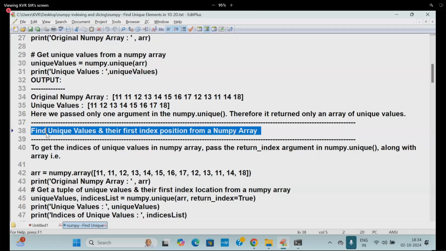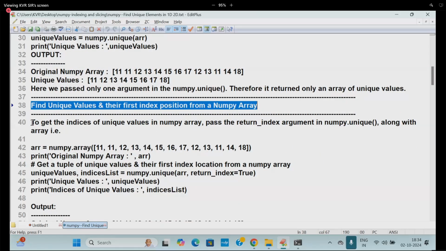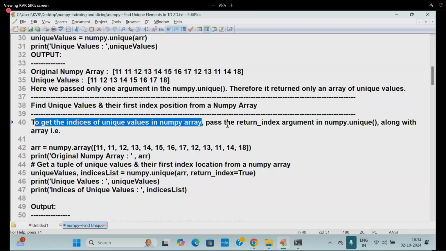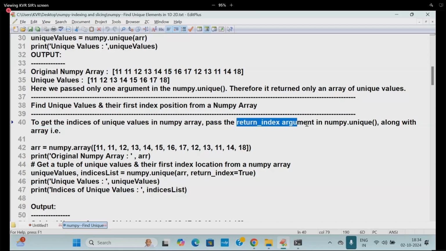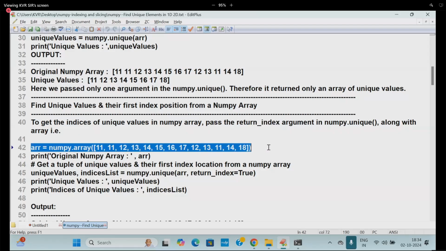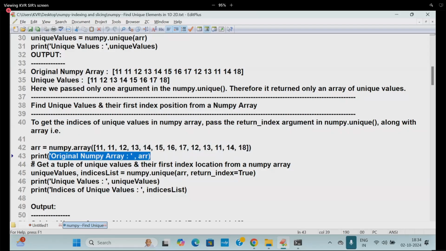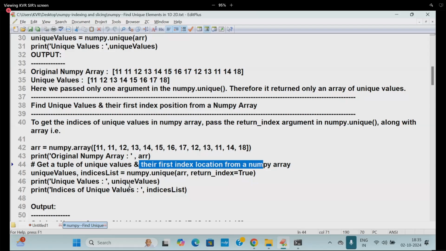Find unique values and their first index position from a NumPy array. To get the indices of unique values in a NumPy array, pass which argument now? The return_index argument in unique, along with the array. So I'm just passing the first argument called return_index, ARR, same thing, and the original array. Get the tuple of unique values and their first index location from the array. Unique values are coming.